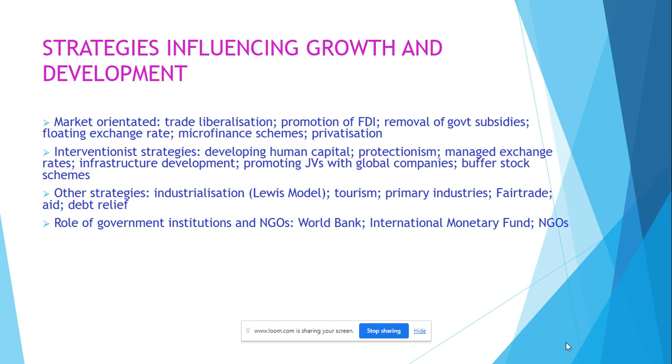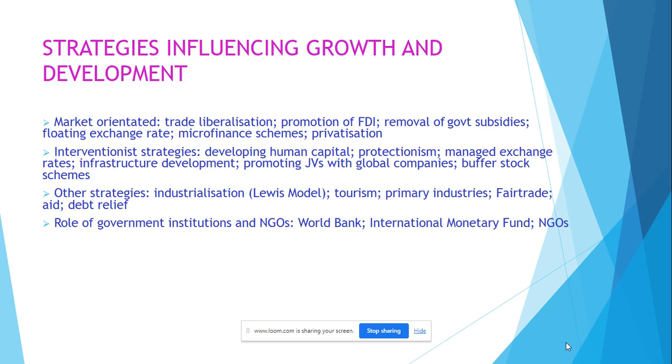This would be where they would be manipulating the value of the currency, devaluing or revaluing, mostly to impact the amount of exports and imports, and potentially the price of imported raw materials. Infrastructure development, this is where the government are building infrastructure or subsidizing the building of infrastructure, for instance, roads, rail, ports, airports, broadband, sanitation systems, these things which will enable the country to develop further.